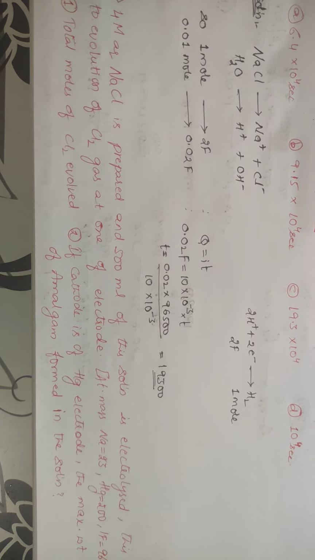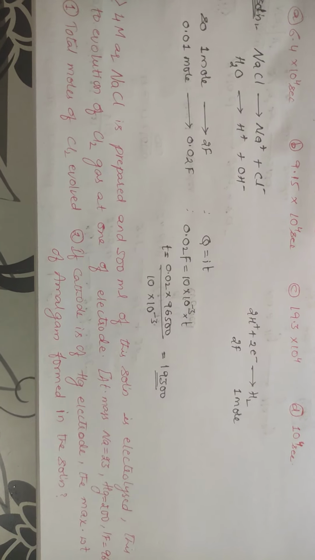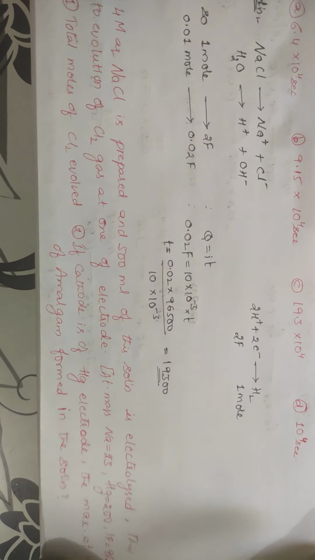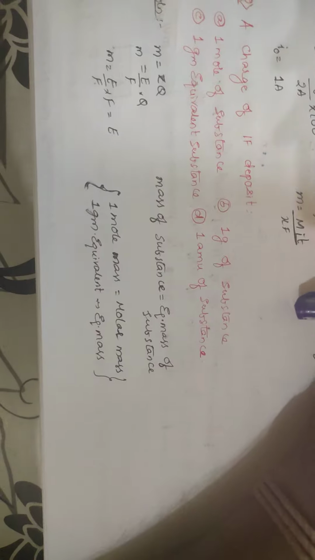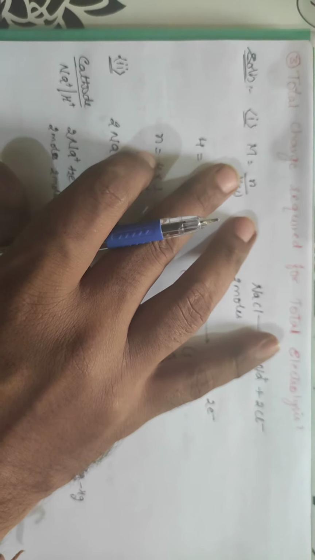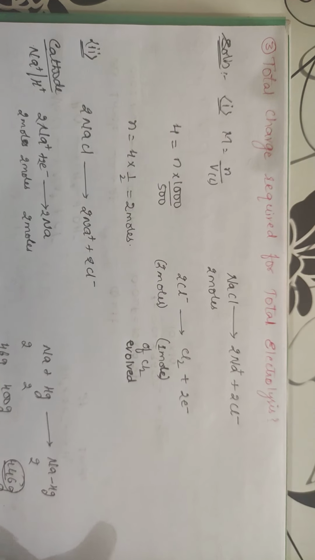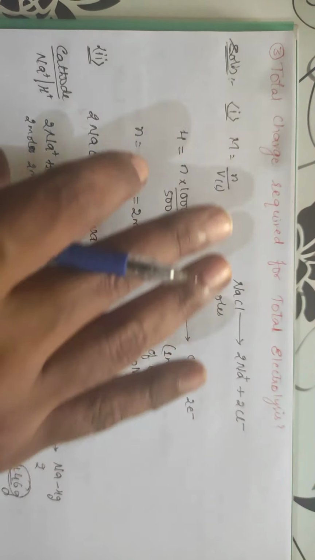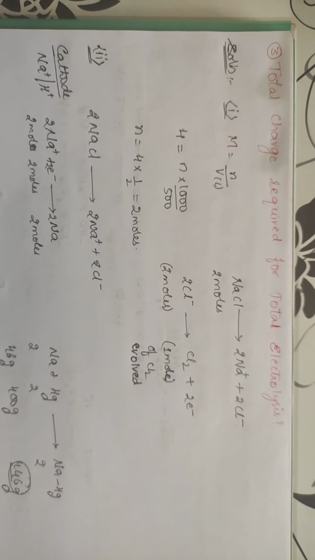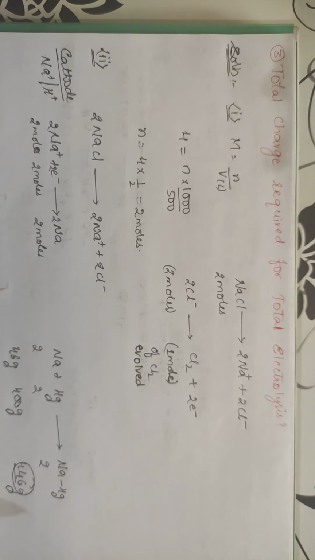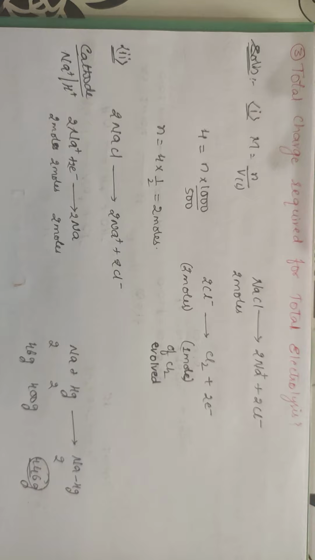Okay, if he uses the mercury electrode, what is the amount of the amalgam that is getting formed in the solution? And third question is the total charge required for total electrolysis. These are the three questions. Pause the video and try to solve them, students. 1, 2, 3. Okay, right students, I hope that you have done this.